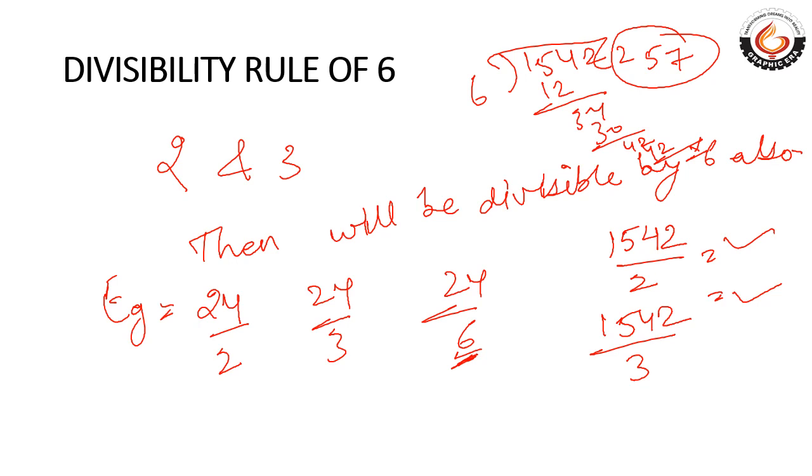That is a bit complex. Listen carefully. For the divisibility rule of 7, I have two tricks. First trick, listen carefully. Suppose ABC is any number. Separate the number and compute AB minus 2C.